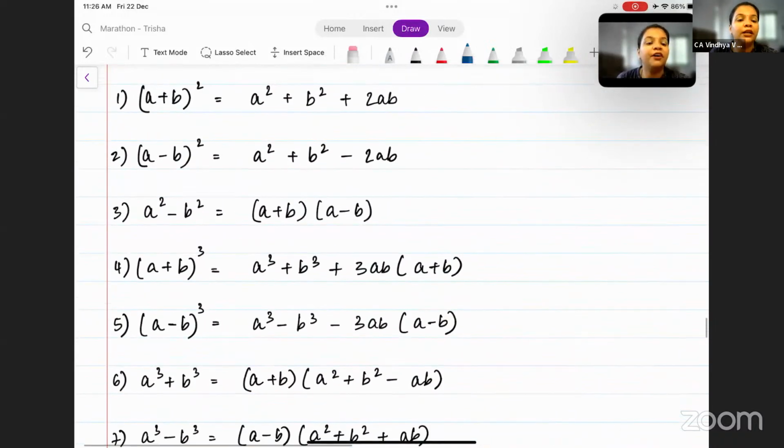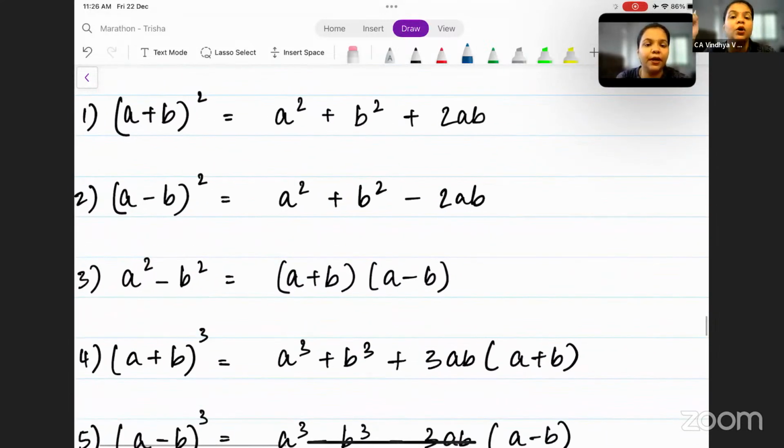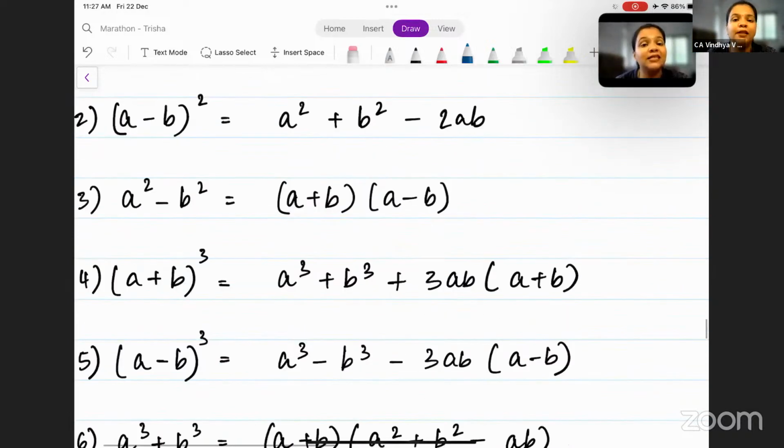The first one is (a plus b) the whole square, which is a square plus b square plus 2ab. The second one is (a minus b) the whole square, which is a square plus b square minus 2ab. The third one is a square minus b square, that is (a plus b) into (a minus b). The fourth one is (a plus b) the whole cube, which is a cube plus b cube plus 3ab into (a plus b). The fifth one is (a minus b) the whole cube, which is a cube minus b cube minus 3ab into (a minus b).